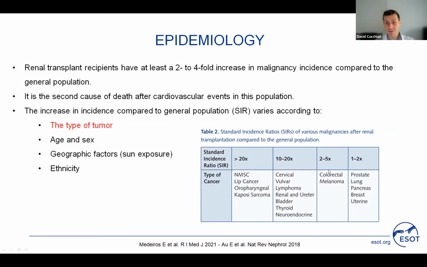Less common cancers are colorectal cancer and melanoma. Cancers whose incidence is more or less similar to that of the general population are cancers such as that of prostate, lung, pancreas, breast, and uterine. So, for example, these big killers in general population are not so common in kidney transplant population.